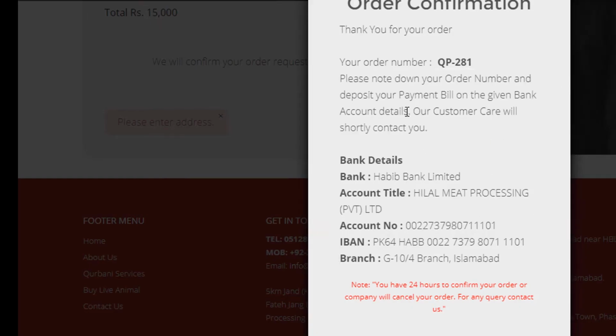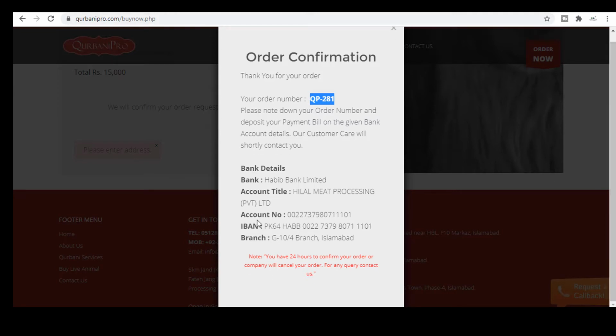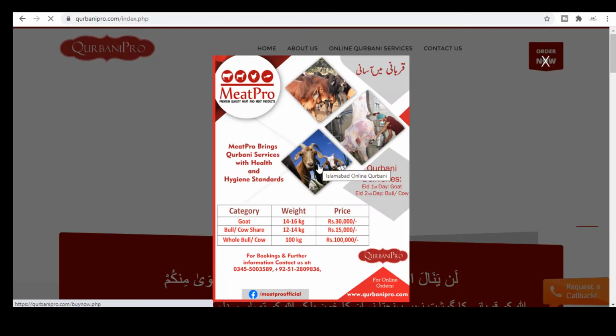Order now. They are saying the order number is this, and please note your order number, deposit your bill and payment, the account detail, customer care. They are showing us the bank detail, where I will add the fund. This is the account number, IBAN number, the full account name, and they are showing the area. You have 24 hours to confirm your order, and otherwise the company will cancel the order. For any query, contact us. Very best and very good looking website this is.